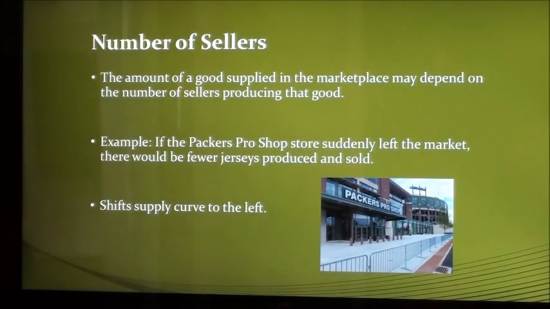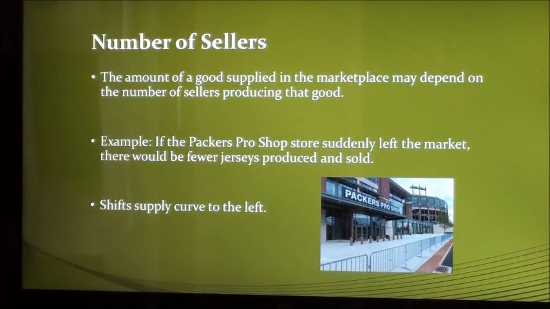Lastly, the number of sellers in a market determines the supply of a good in that market. If a large seller of jerseys such as the Packers Pro Shop left the market, there would be fewer jerseys supplied in the market, which would shift the supply curve to the left.